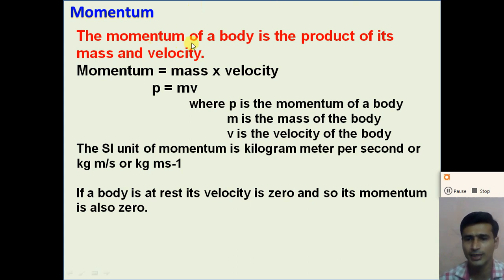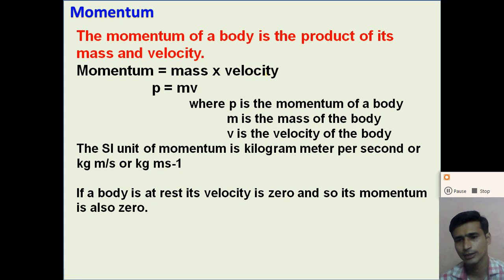So the momentum of a body is the product of the mass of the body and the velocity of the body. The formula of momentum is mass multiplied by velocity.